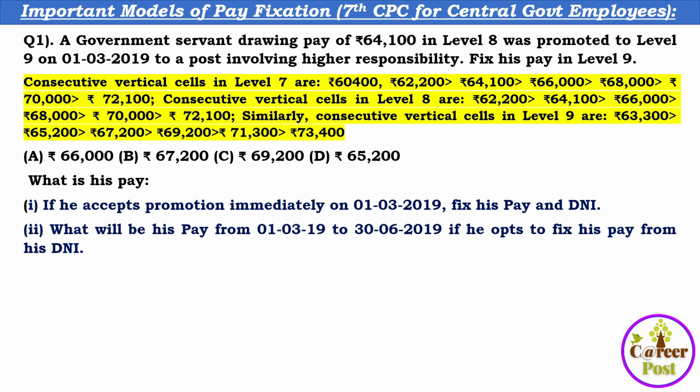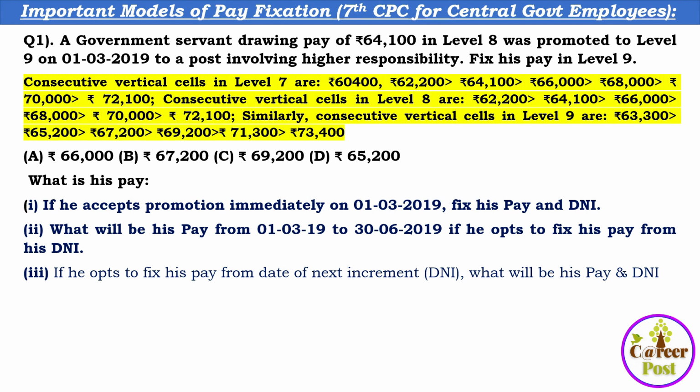That is the second question. And the third question is, if he opts to fix his pay from the date of next increment, what will be his pay and DNI?